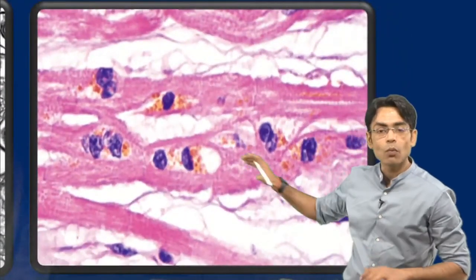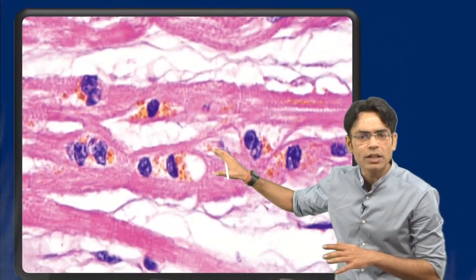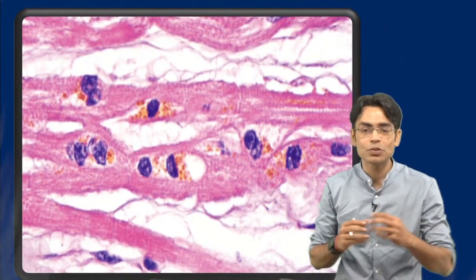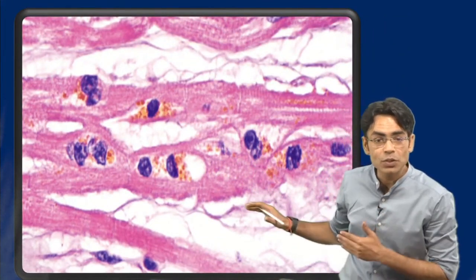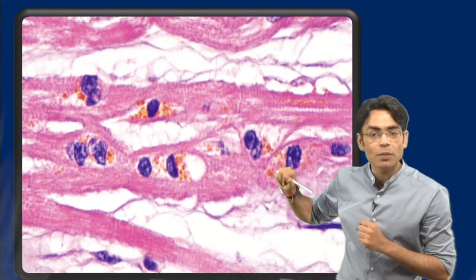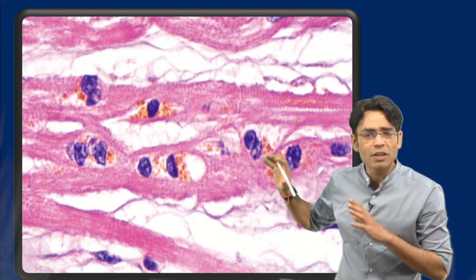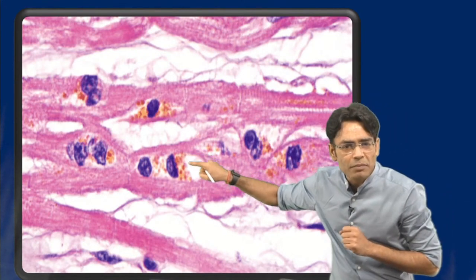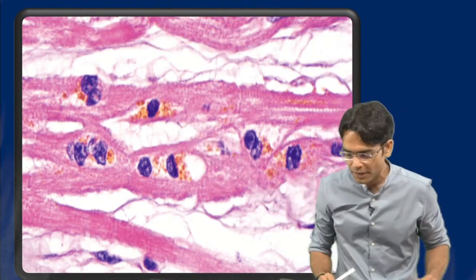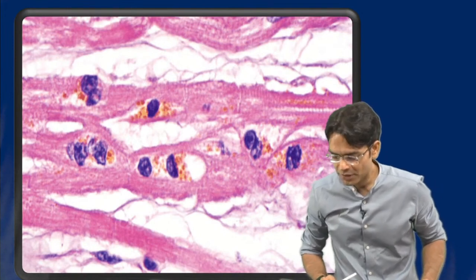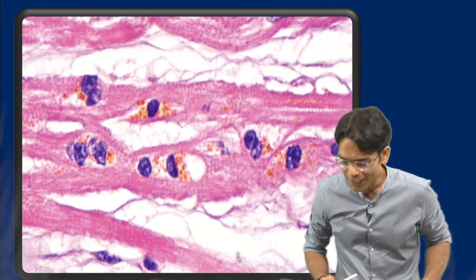Tell me. What is this? This is again a very important image for your exam, and examiners somehow have a knack of asking this question in different ways. So if I tell you that this is a cardiac muscle biopsy, and I'm seeing cardiac myocytes, and here I am getting some deposits, you can see the deposits around the nucleus. So what is this? Yes, very good.